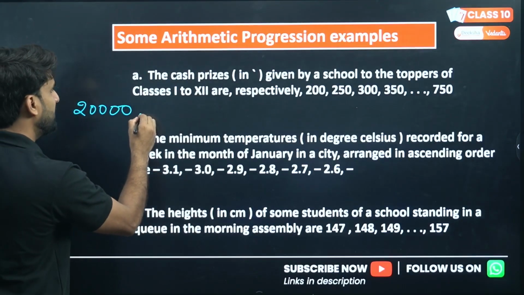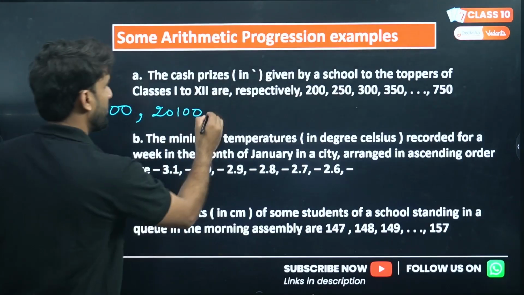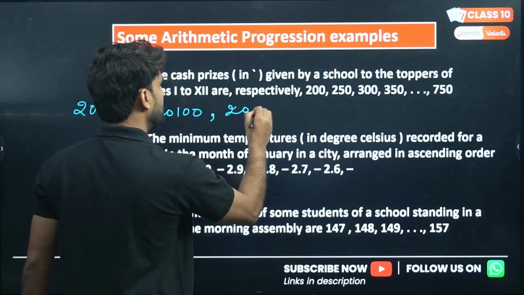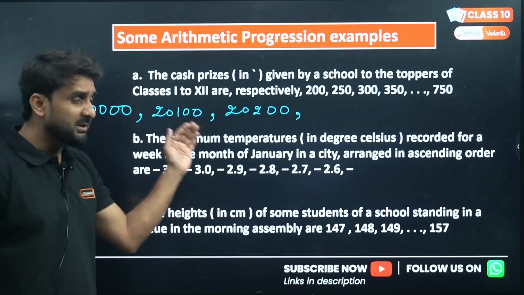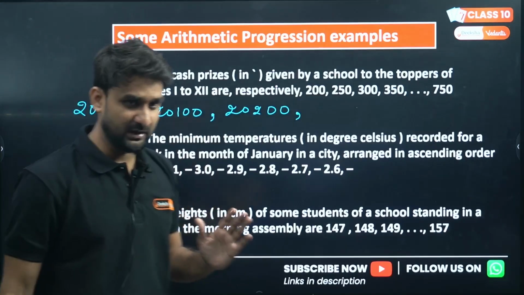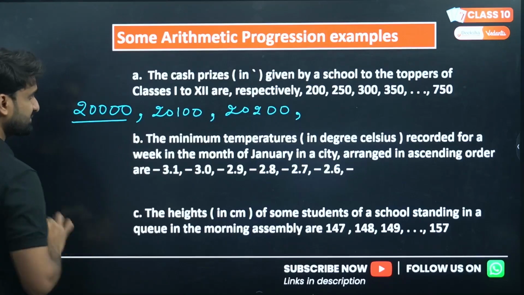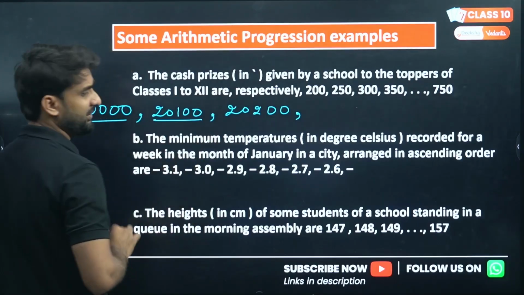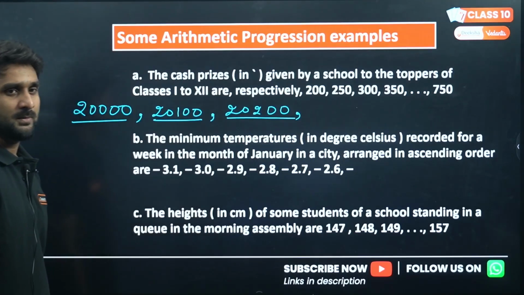And what will be his next salary? 20,100. What will be his next to next salary? 20,200. Because in every coming month, 100 rupees is increasing, as per my promise, right? So the first salary was 20,000, the second salary was 20,100 and the third salary was 20,200.